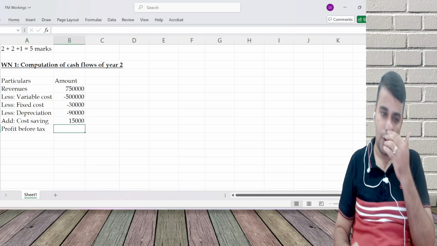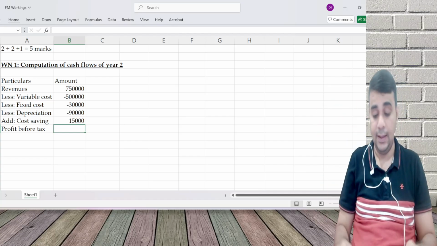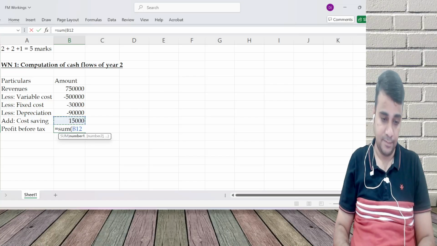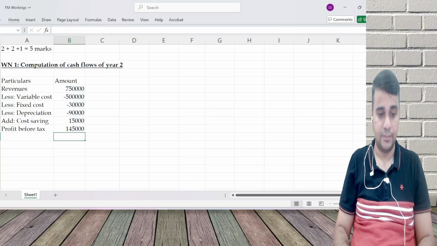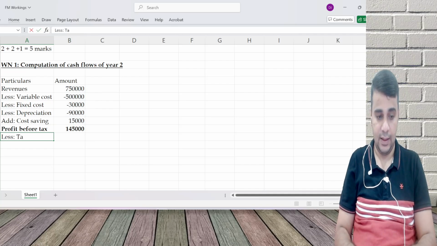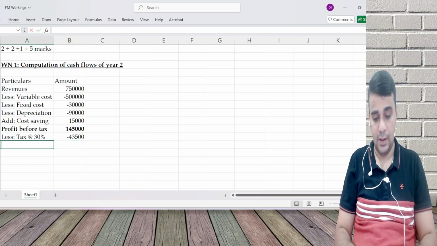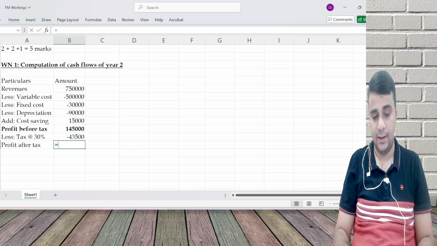There's nothing for you to note down. You understand the concepts, then you solve separately. Profit before tax, 1,45,000, less tax at 30%. Profit after tax.